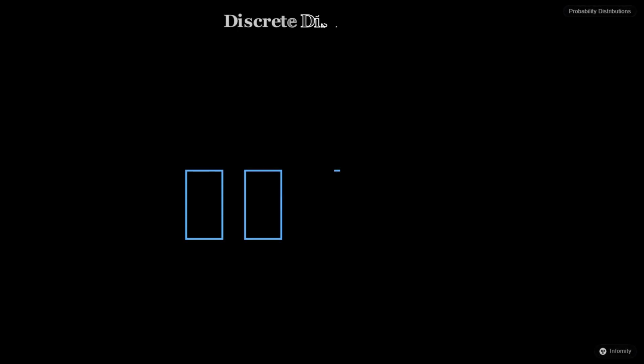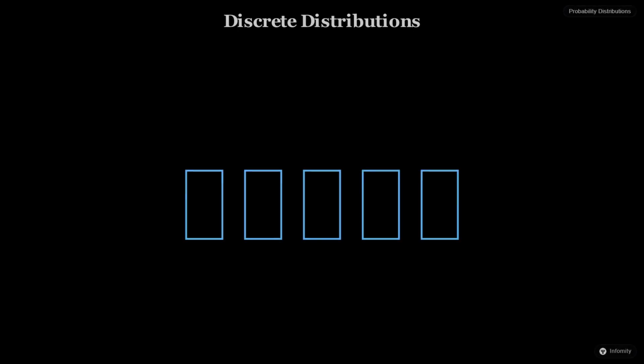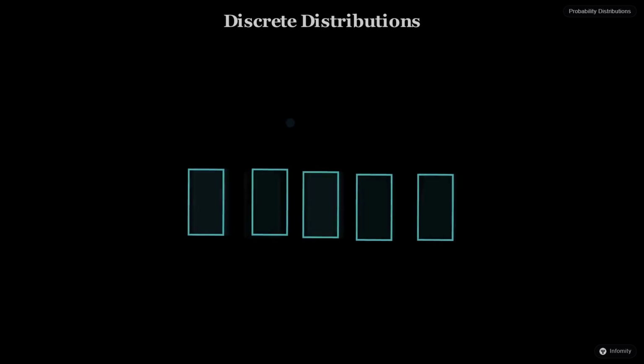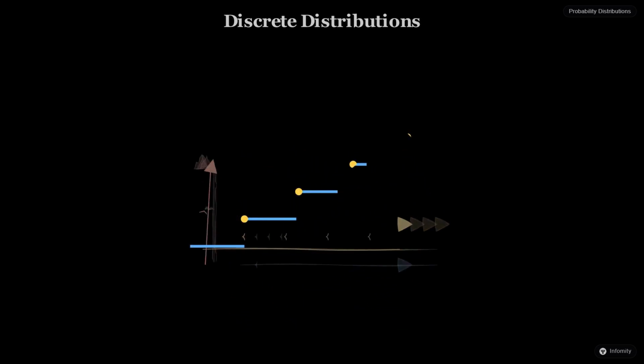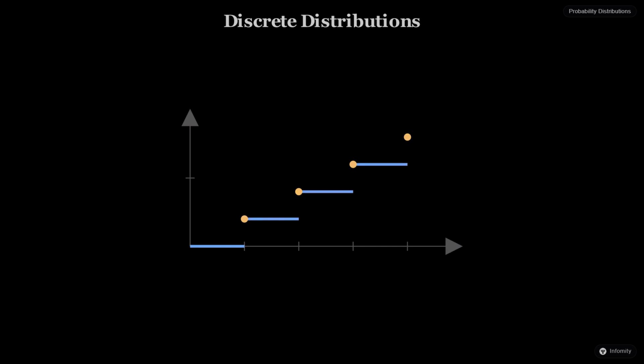When our outcomes are separate, like the distinct bins in our board, we call this a discrete distribution. Imagine the pegs are spaced far apart and the balls can only land in specific slots, numbered 1, 2, or 3. There is no such thing as landing in slot 1.5. In this world, probability lives in jumps, and we can count every possible place a ball might land.